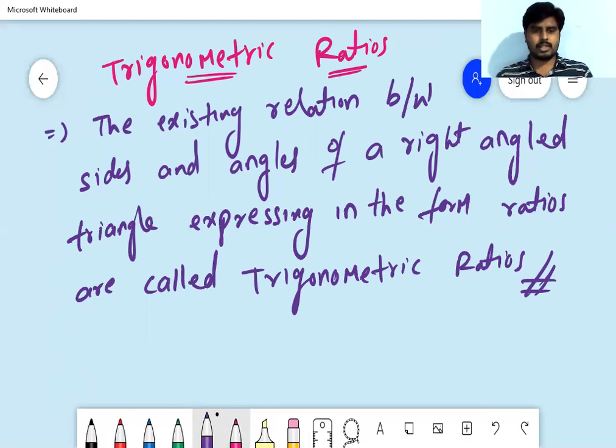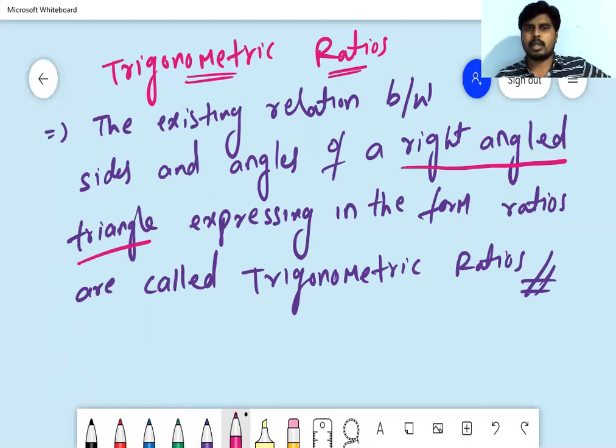Let us understand the definition. Underline the words right angle triangle. Why do we need to take a right angle triangle to define trigonometric ratios? We shall understand that later. What is meant by trigonometric ratios? It is a relation between sides and angles. Trigonometric ratios are nothing but a relation between the sides and angles of a right angle triangle.